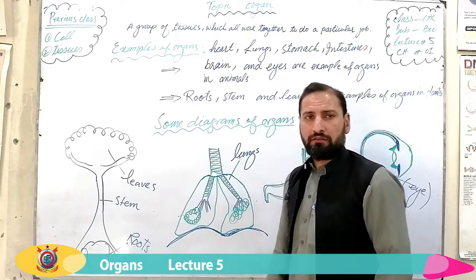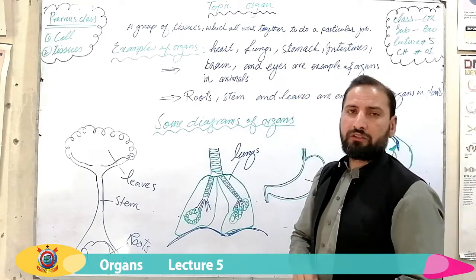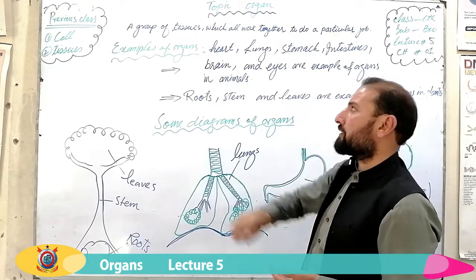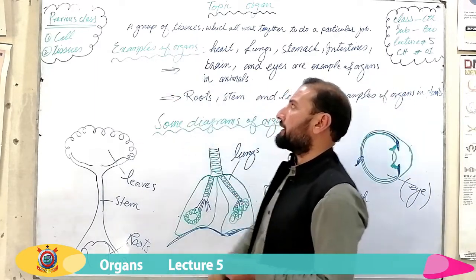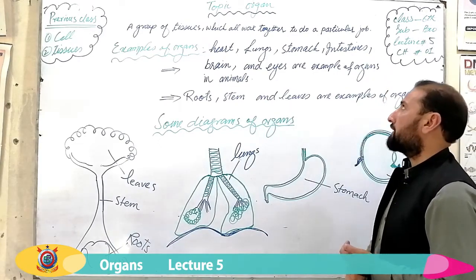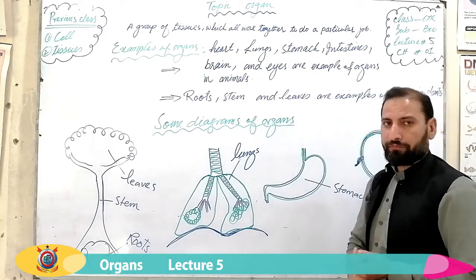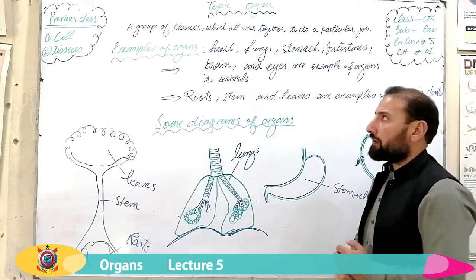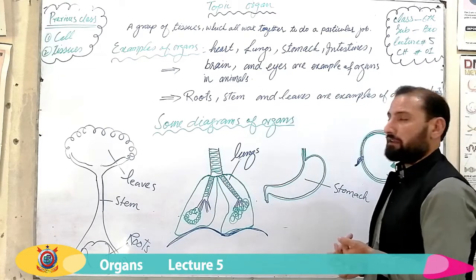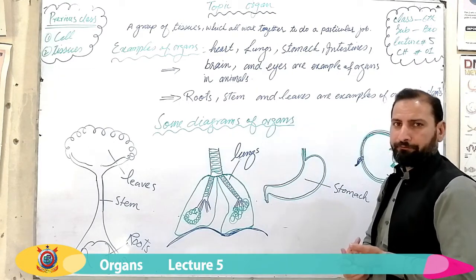What is organ? The first question arises in our mind. What is organ? The definition of organ I have already written here. Organ is a group of tissues which all work together to do a particular job.